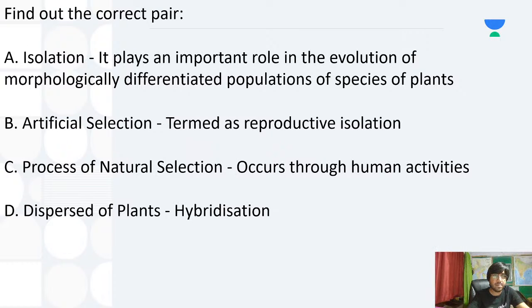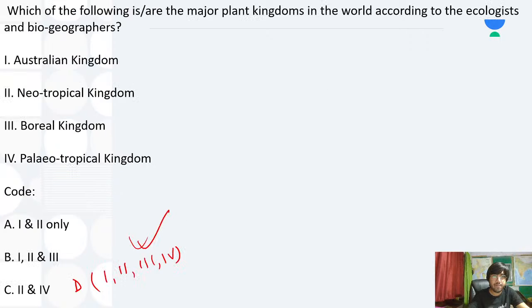Next one, find out the correct pair. So which one is correct? Some of them you can easily discard. I'll not go into the explanation part, Radhika, in this class, because I have limitation of time as well. That also I need to take care of, right? So I'll tell you in the group section where we discuss doubts. All right.